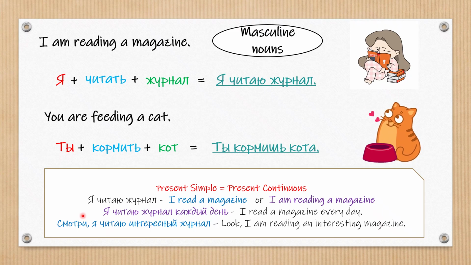So, for example, Я читаю журнал каждый день. Here we have каждый день, which translates as every day, and this means a general action. Я читаю журнал каждый день. I read a magazine every day. Present simple. Смотри, я читаю интересный журнал. Here we have смотри, which translates as look. So it makes sense that the sentence here is present continuous. Смотри, я читаю интересный журнал. Look, I'm reading an interesting magazine.